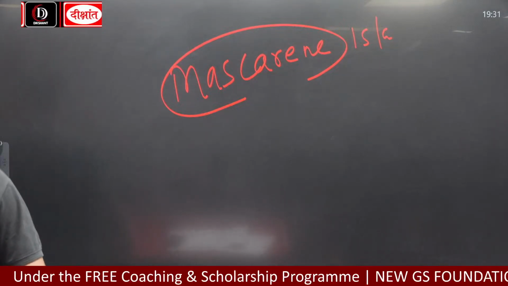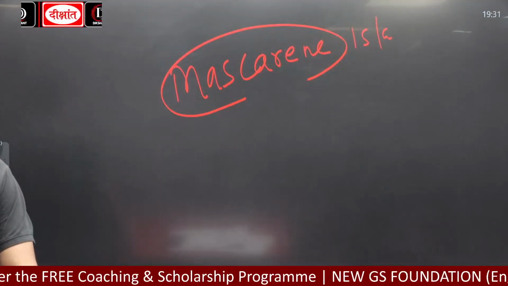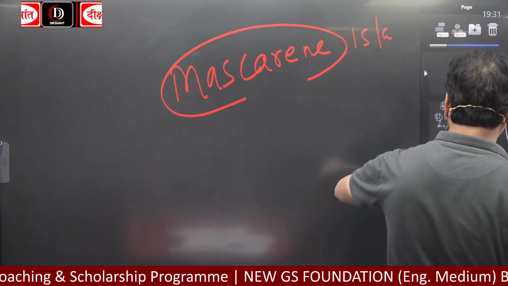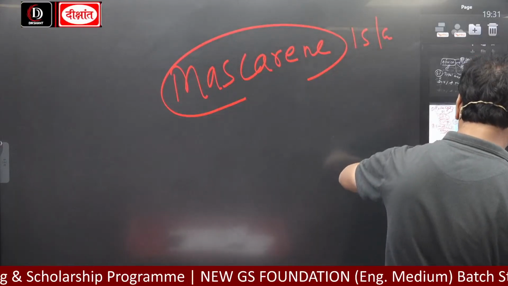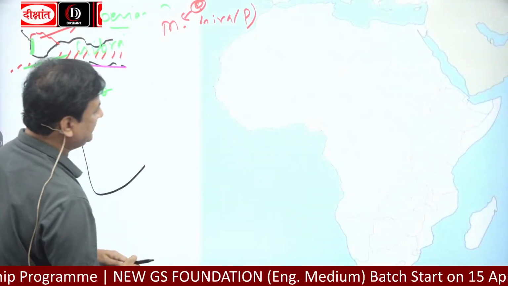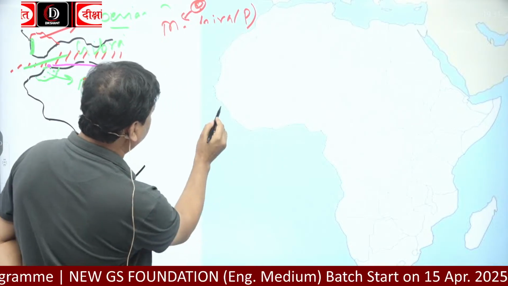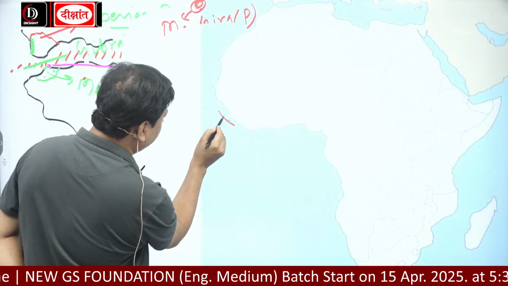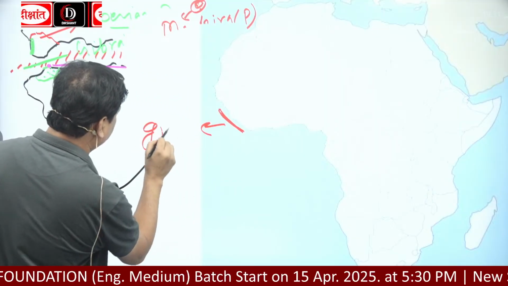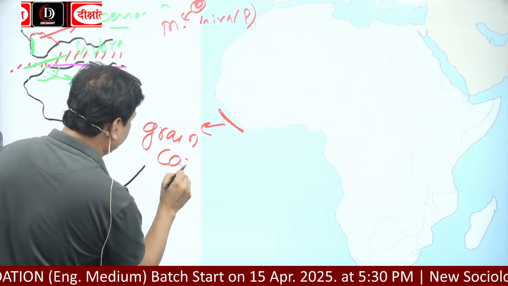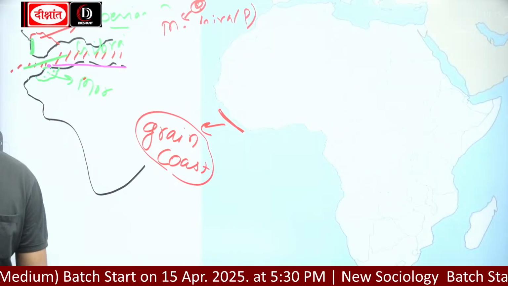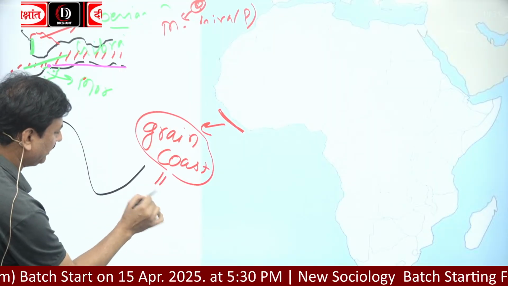Okay, and the last thing about Africa which I am going to discuss is this: Sierra Leone and Liberia. This coast is called Grain Coast. Okay, Liberia and Sierra Leone. Why is it called Grain Coast? Because of pepper.